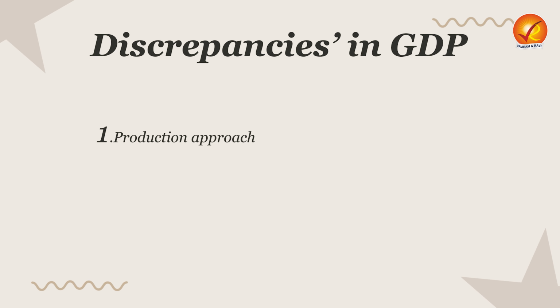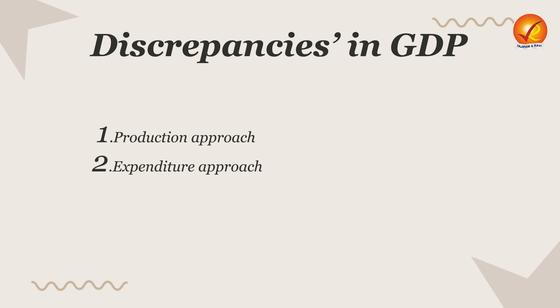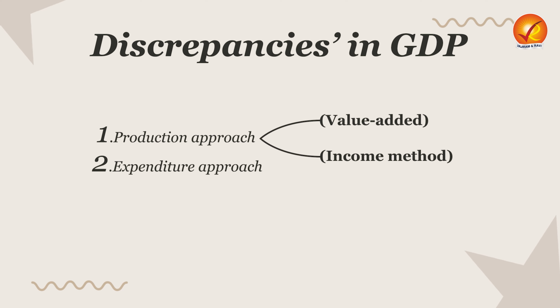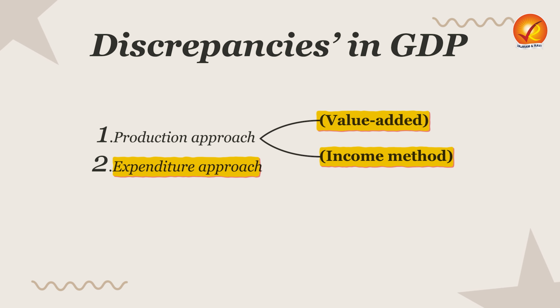Now, calculation of GDP is very technical. In total, there are 2 approaches, and in total, there are 3 methods. First approach is production approach, and second approach is expenditure approach. Now, under production approach, there are 2 methods. One is the value-added method, and the second method is the income method. And the expenditure approach comes up with the third method, that is expenditure method. So in total, there are 3 methods to calculate the GDP of a country. One method is the value addition method, second method is income method, and third one is expenditure method.